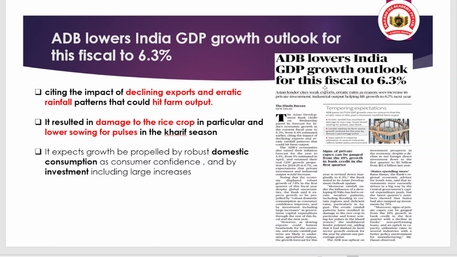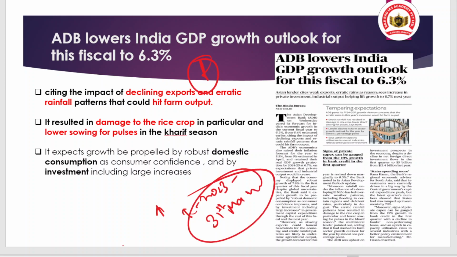Now we are moving to the last article, about the Asian Development Bank. It predicted that India's GDP growth may be 6.3% this financial year. And you should understand that when we talk about this financial year, it starts from 1st April 2023 and ends on 31st March 2024. You should not be confused when we talk about financial year 2022, financial year 23, or financial year 2024. You should be clear cut on this.